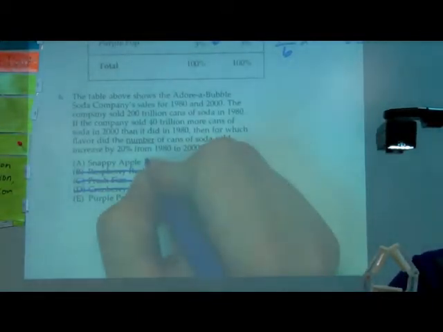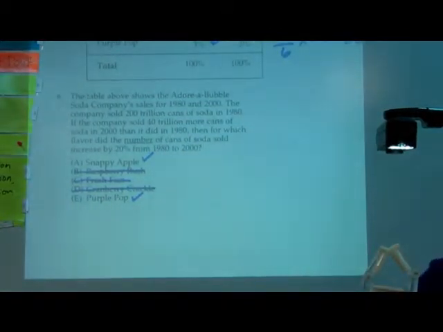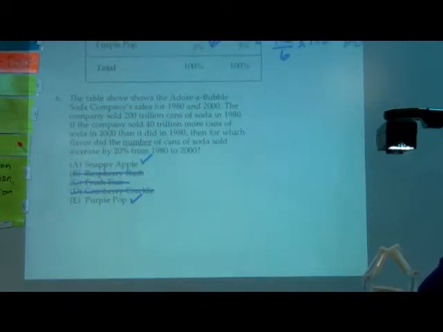I've taught this class several times and I've never noticed that before. I think I always just stopped after Snappy Apple because it was right. So, goes to show you should try them all. Yeah. That one has 2 right answers.